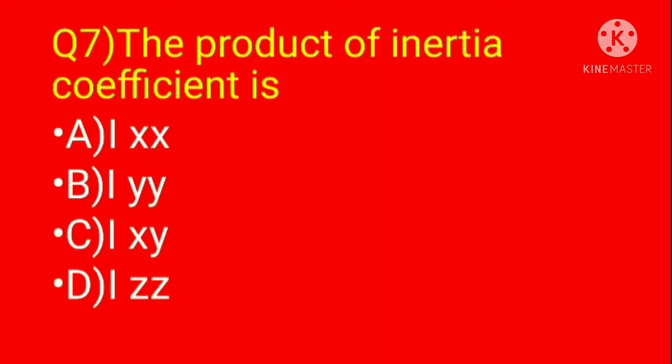Question 7. The product of inertia coefficient is option A Ixx, B Iyy, C Ixy, option D Izz. Ixx, Iyy and Izz will not be the product of inertia coefficient. So, we eliminate the options A, B and D. Hence, the correct option is C, Ixy.